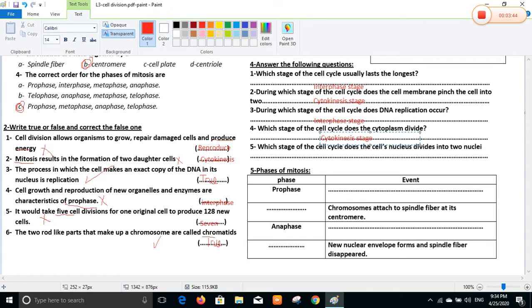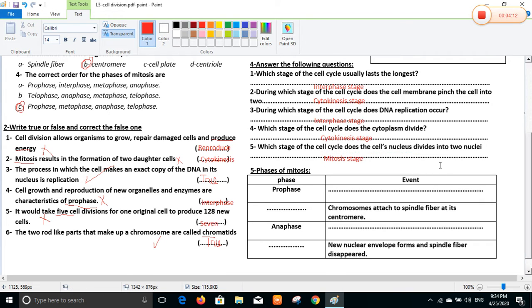Last one. In which stage of the cell cycle does the cell's nucleus divide into two nuclei? We saw this question before. In the second stage, mitosis. In the second stage, mitosis. Stage.